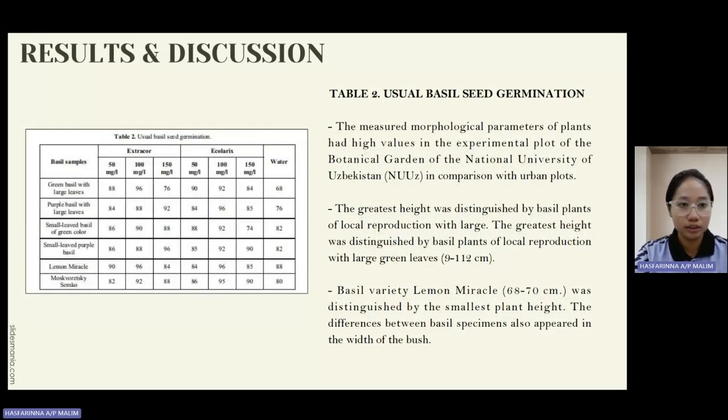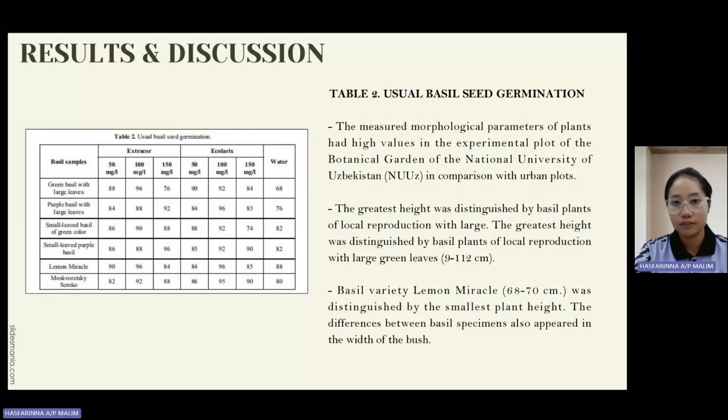In table 2, there are green basil with large leaf, purple basil with large leaf, small leaf basil of green color, small leaf purple basil, Lemon Miracle, and most controversial Semko. There are 50 mg, 100 mg, and 150 mg, and 50 mg, 100 mg, and 150 mg for acrylics. So table 2 is usual basil seed germination.